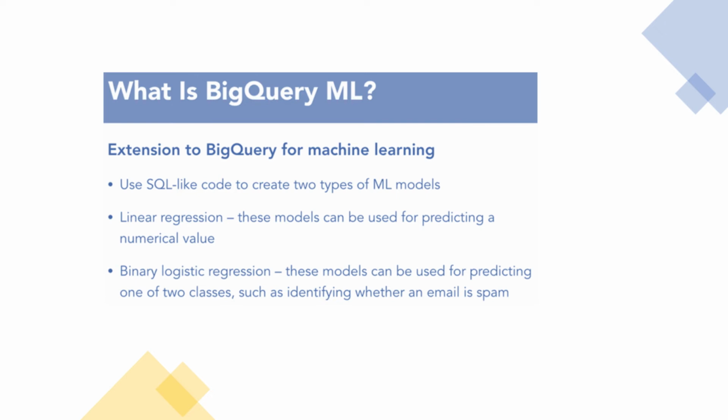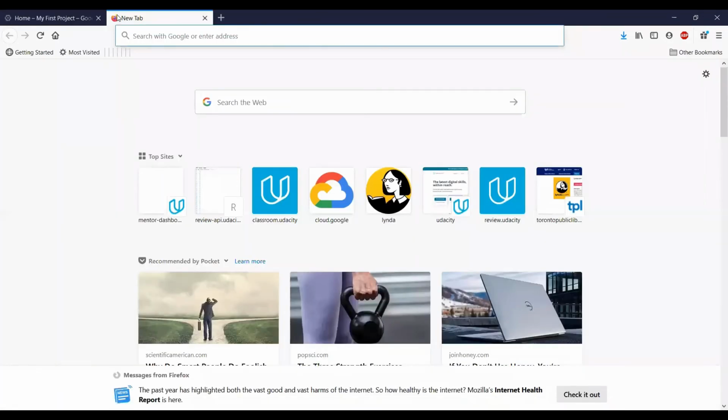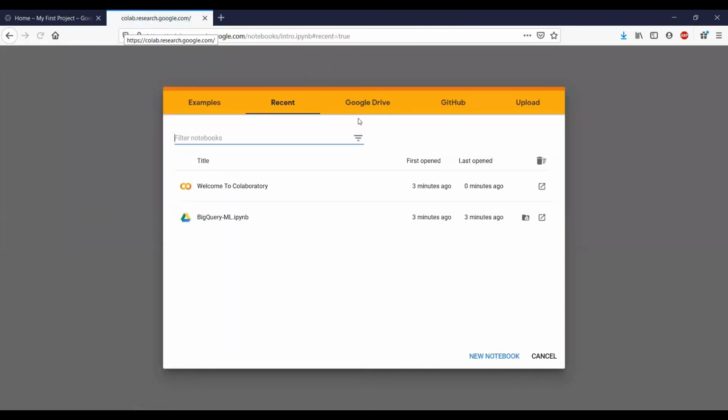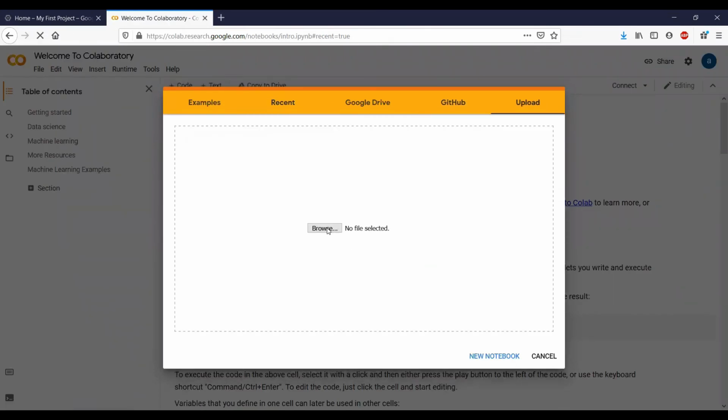Now we can use the SQL extension inside of the BigQuery console and set up this machine learning model. But I thought that it might be fun to work with our Jupyter notebook. So in this demo, we are going to work with the notebook and with the BigQuery language. So here we are in the Google Cloud Platform dashboard. Now what you want to do is open a new tab and type in colab.research.google.com. So this will open up this interface, and now you can just upload the BigQuery ML notebook file that I have provided you to the Colab interface.